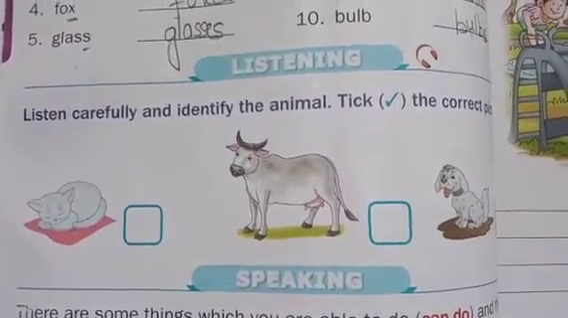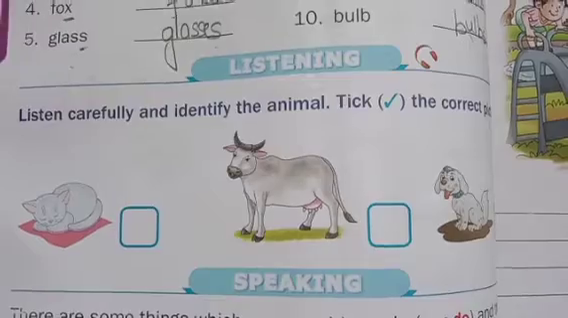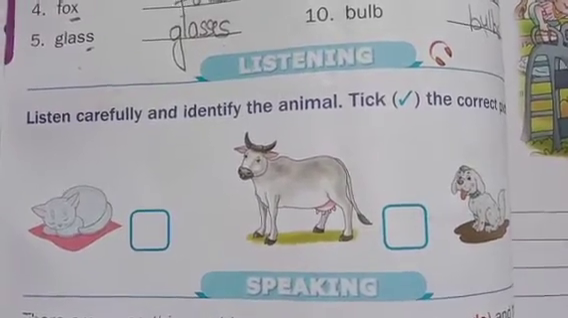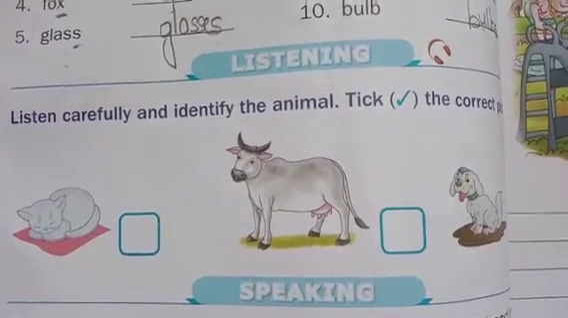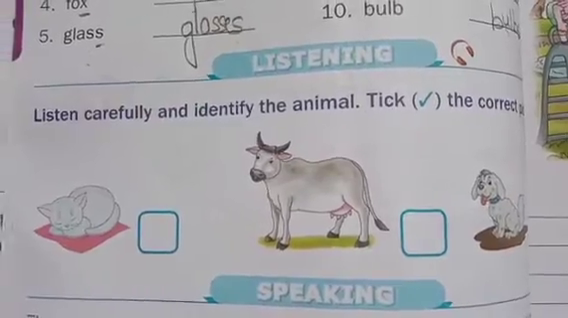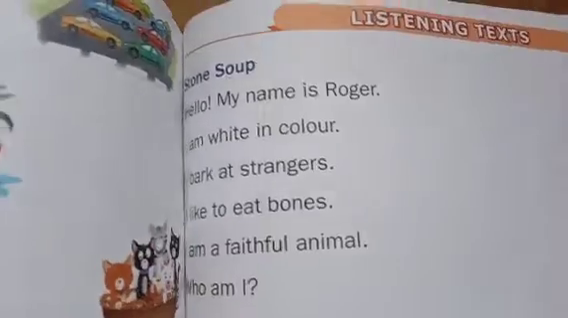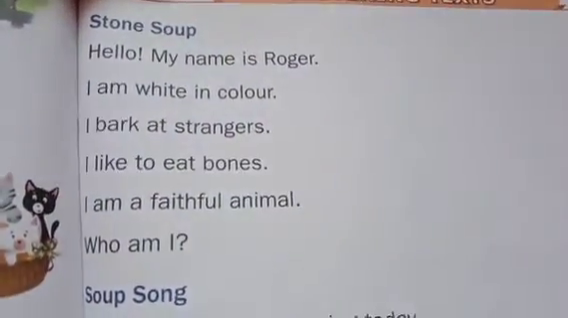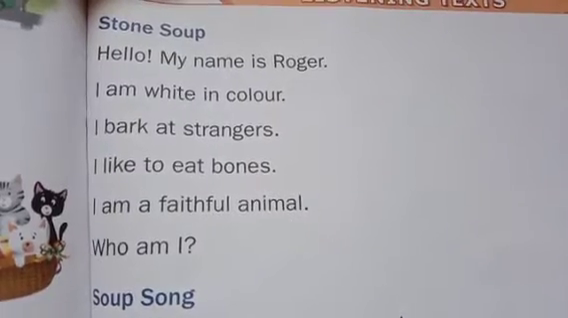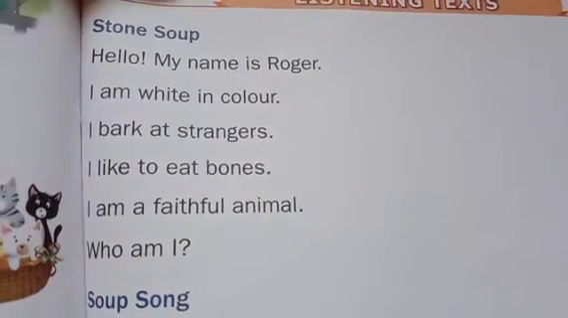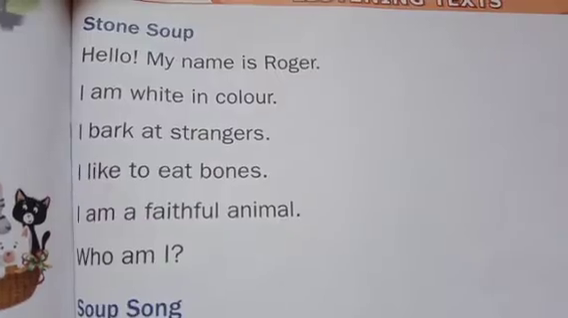Listen carefully and identify the animal. Tick the correct answer. So they have given us a riddle, and we have to choose the correct answer for that riddle. Now I will read the riddle for you. Children, I am reading. Hello, my name is Rosen. I am white in color. I bark at strangers. I like to eat bones. I am a faithful animal.